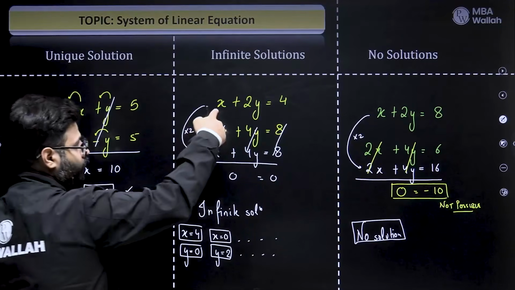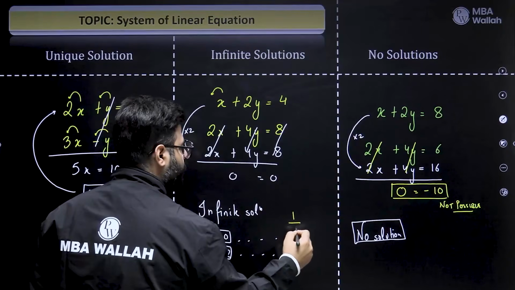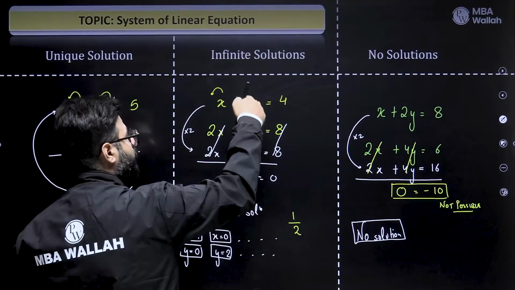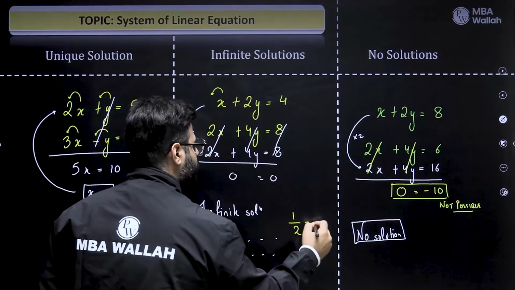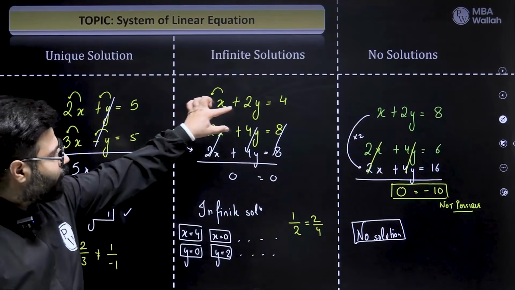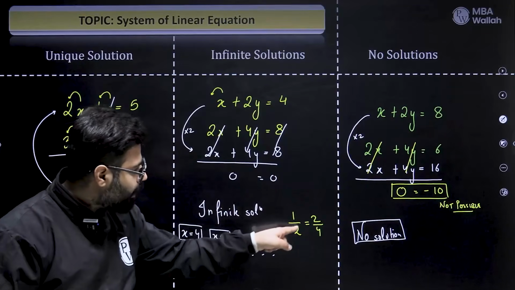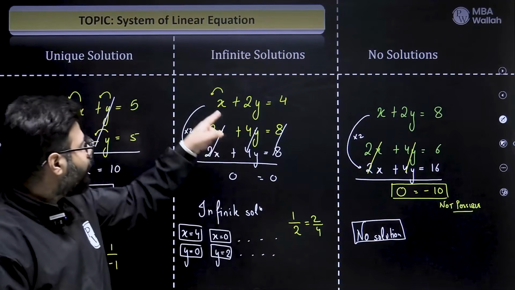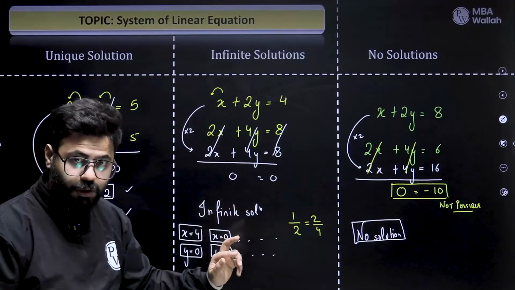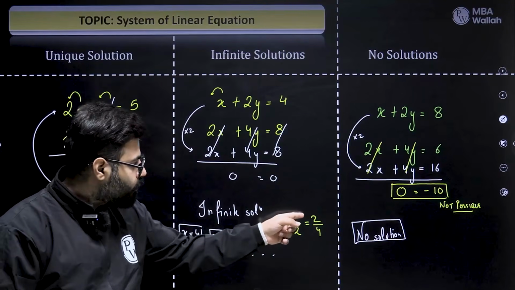And have a look at this one. Coefficient of x is 1. So 1 by 2, coefficient of x. Coefficient of y is 2 and here 4. So 2 by 4. Do you see? So the problem starts to occur when the coefficients of x and coefficients of y have the same ratio. Because see, their ratio is half, their ratio is half. That means if I multiply 2 to this, the ratio is 1:2. So if 2 is given to 1, it becomes 2. 2 given to 2 becomes 4.